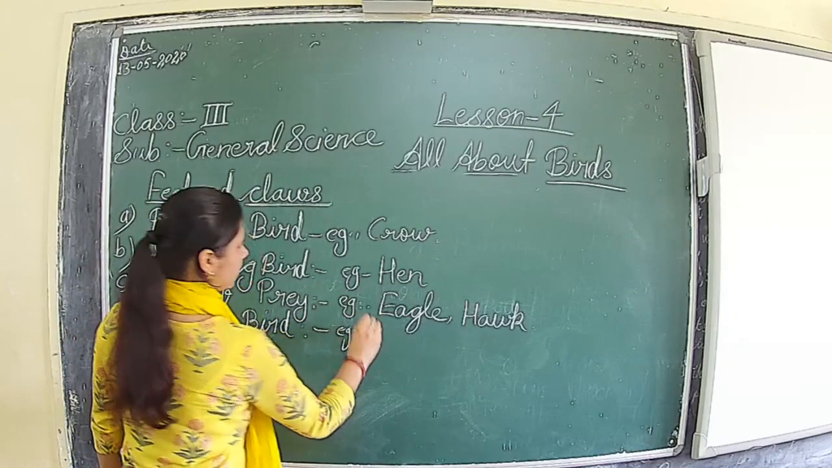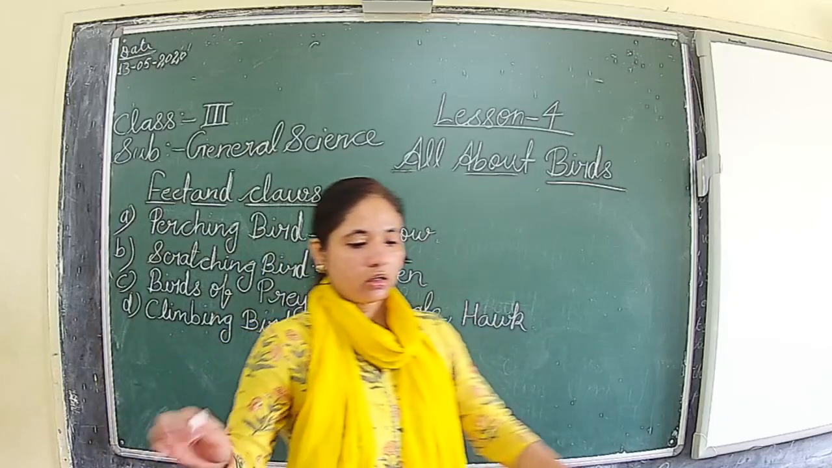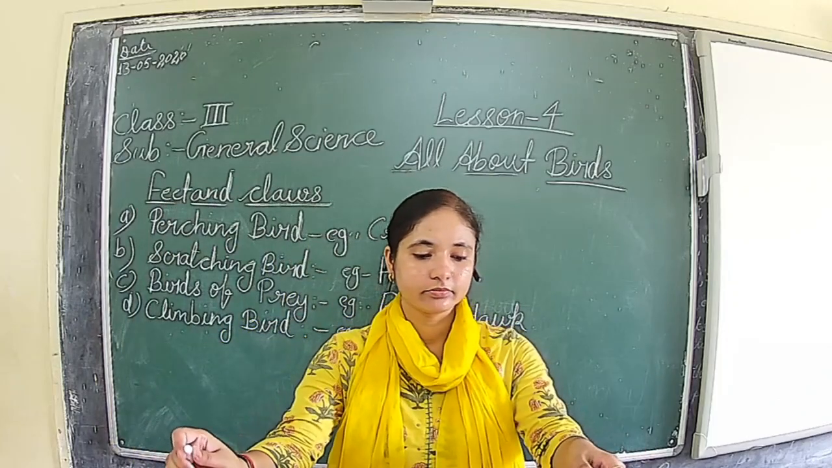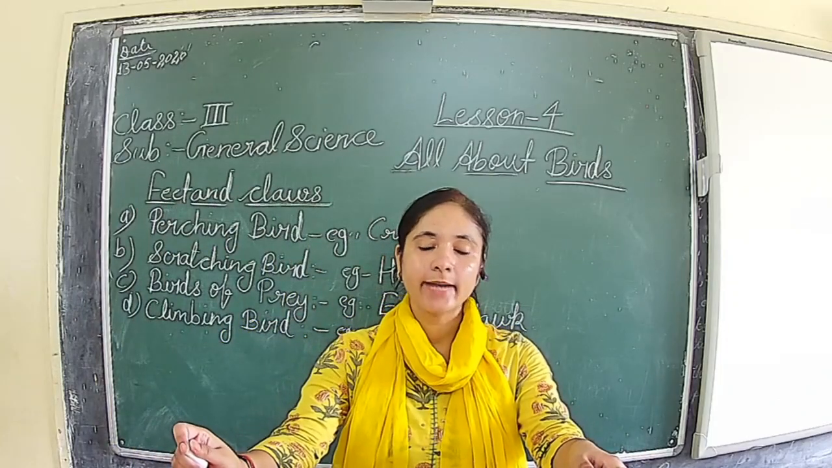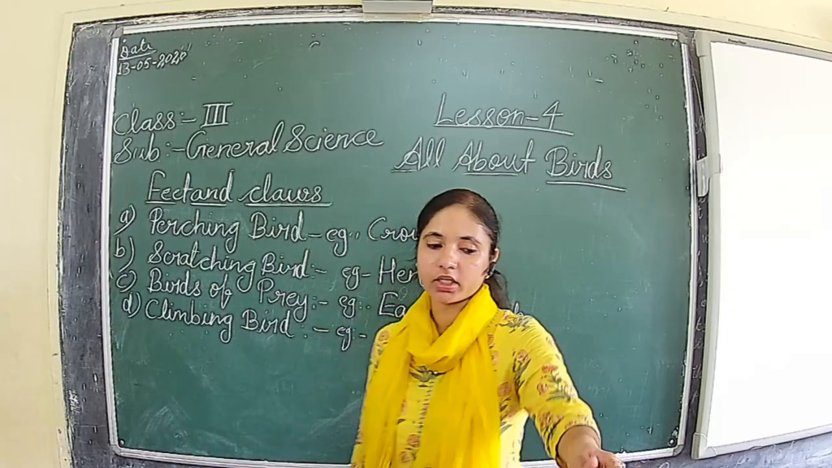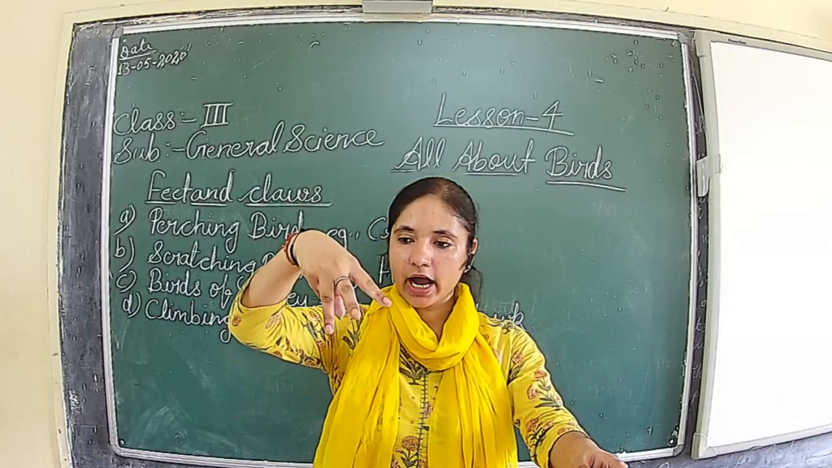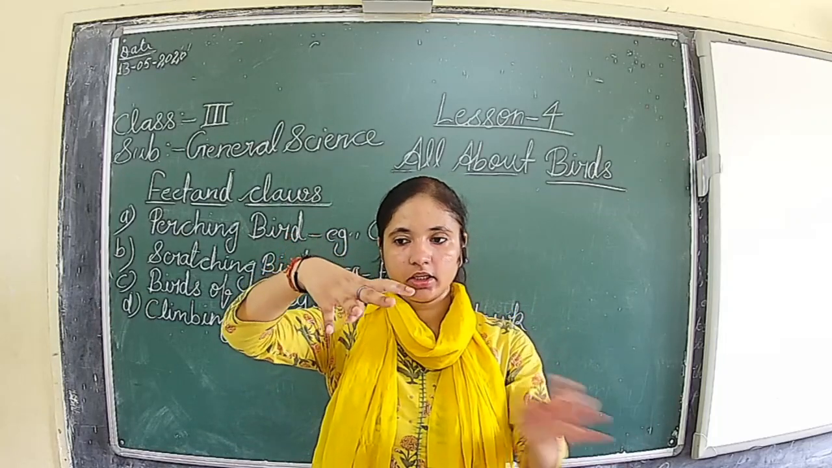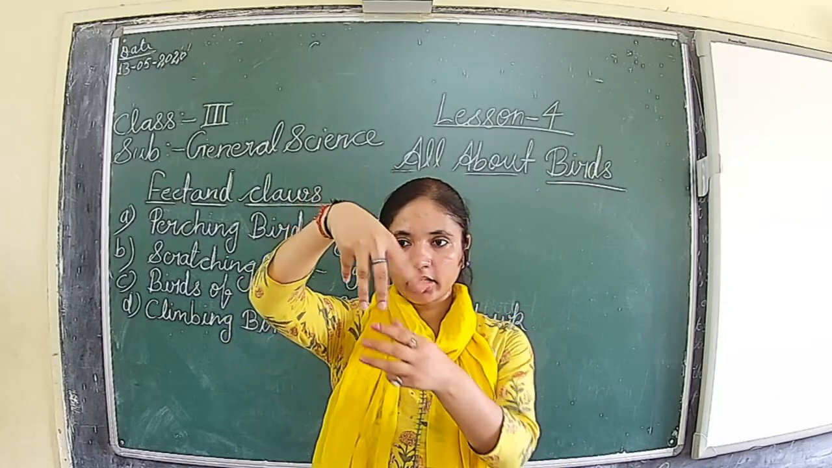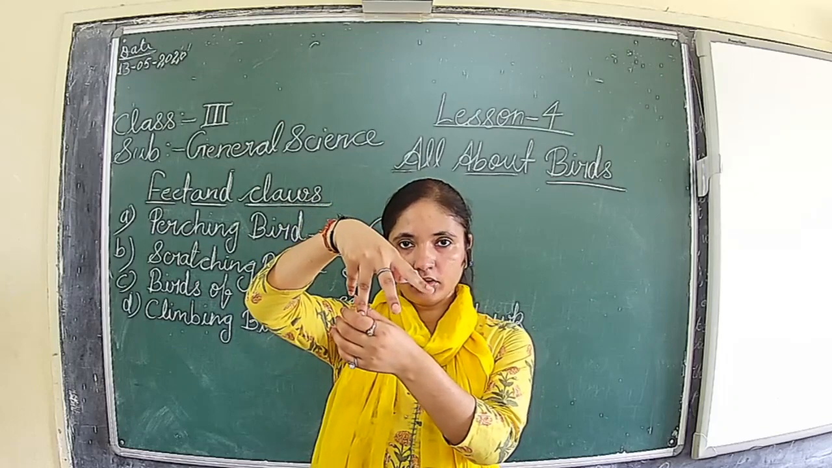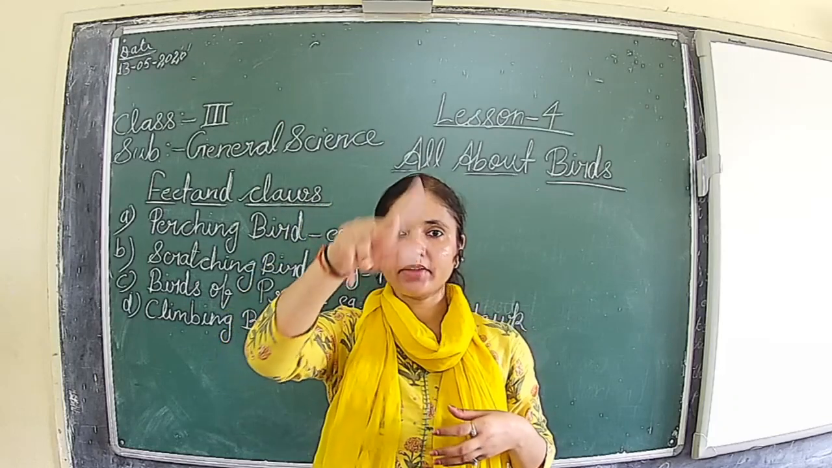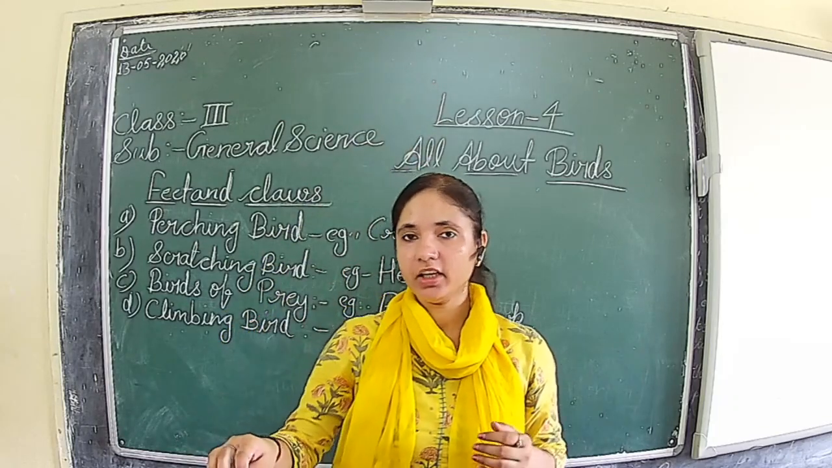Example here, woodpecker and parrot. Parrot and woodpecker, because they have two front toes and two hind toes. Right? Here they have two front and two hind toes. Understood? So with the help of that they can climb the tree very easily.